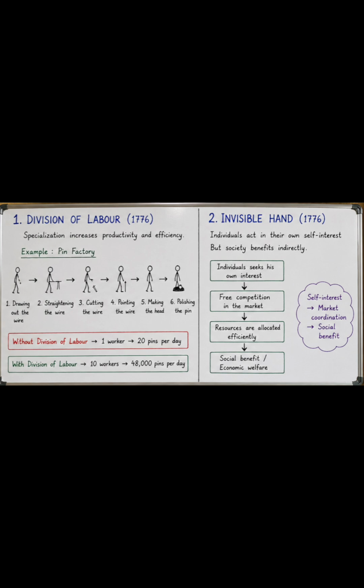With this competition the resources are allocated efficiently, because we know that resources are limited, but the needs and wants to be fulfilled with those resources are unlimited. So we have to manage them efficiently. At last, we generate social benefit because everyone attains his own self-interest.